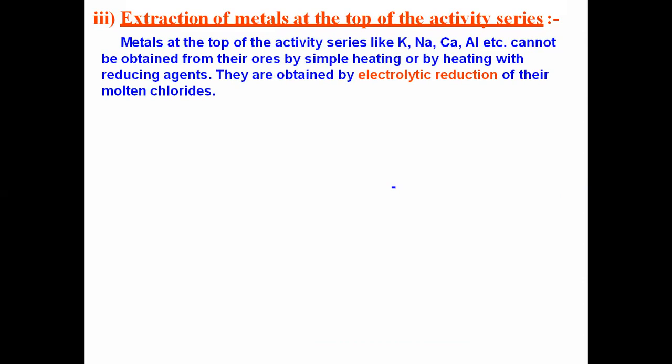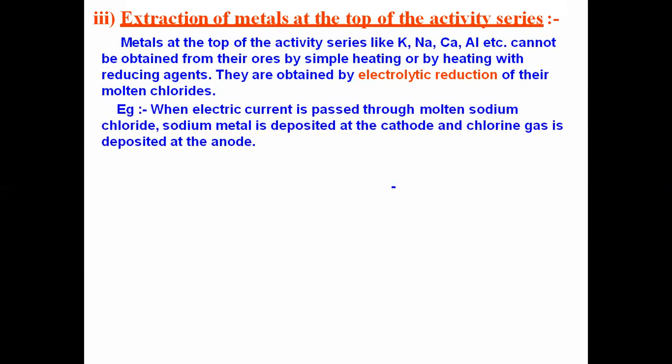Okay, why do we have to do the electrolysis process or electrolytic reduction? Because they cannot be obtained by heating or by using a reducing agent. For that purpose, we need to go for the electrolysis technique. So what we have to do?